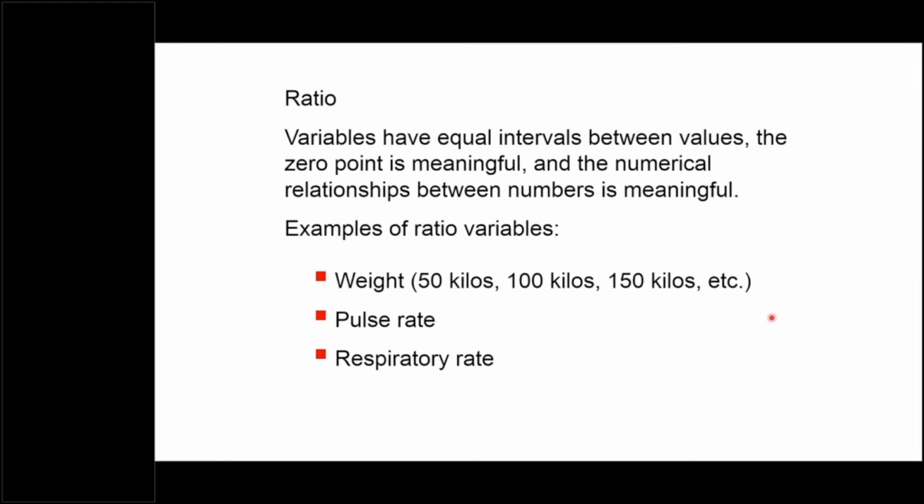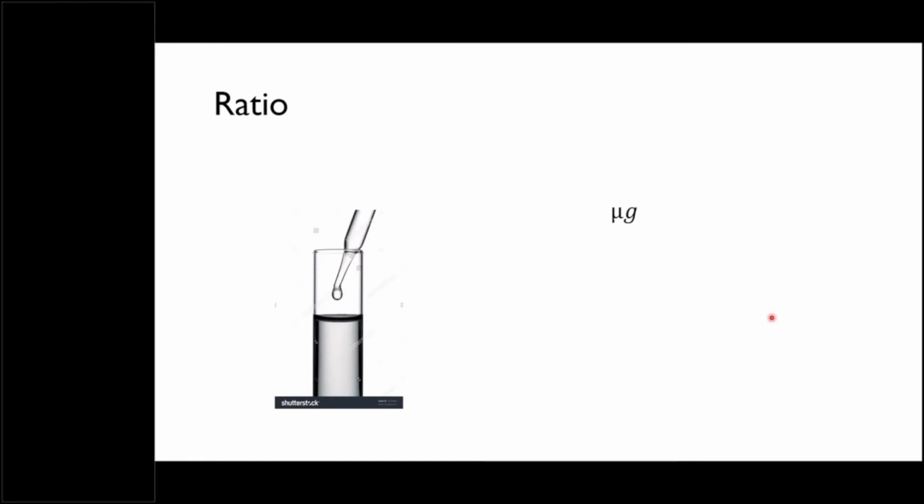So let me give an example. For example, this is the drug concentration. If we want to measure drug concentration, it is in micrograms, suppose. Now here you can see these are the values of drug concentration. Now 0 drug concentration means drug is not there. If you want to measure drug concentration in the blood, and you say 0, 0 means it is not there. So if it is 1, 25, 50, 75, 100, this 50 is double than 25, 100 is double than 50. The difference between this and this is equal to this and this, and this and this, right? So the difference is also meaningful.